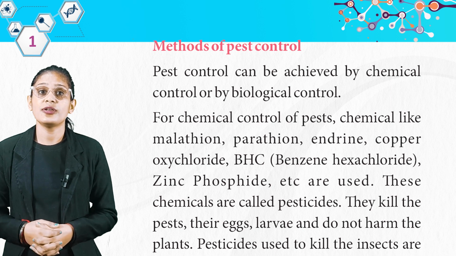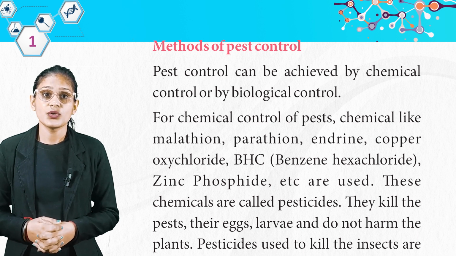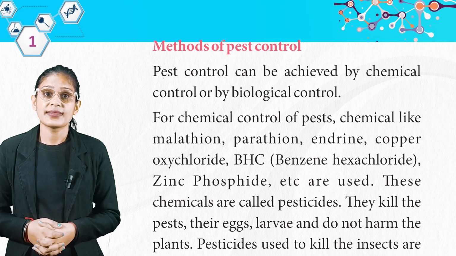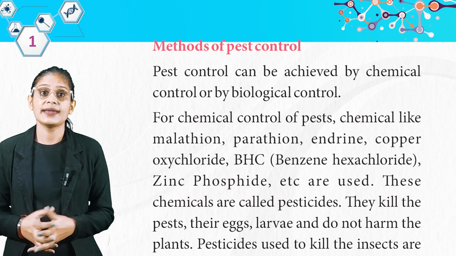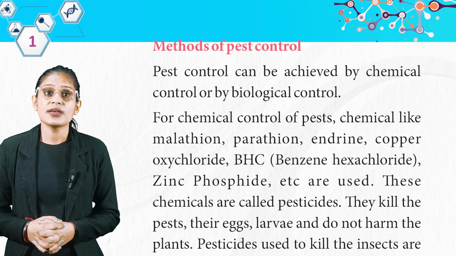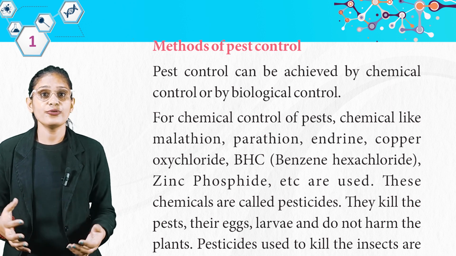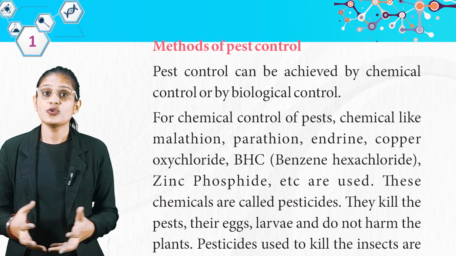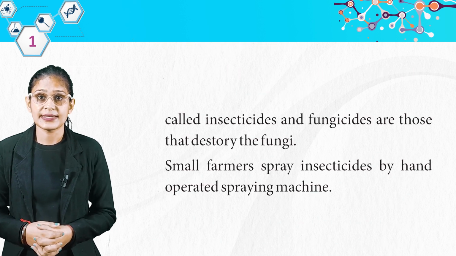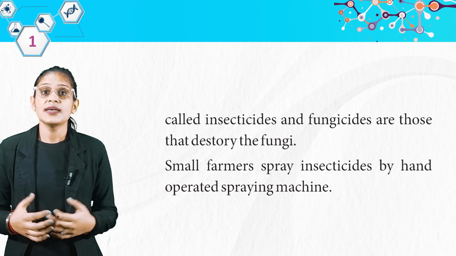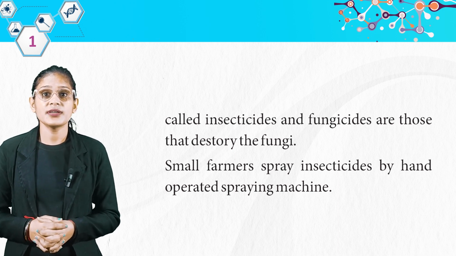For chemical control of pests, chemicals like malathion, parathion, aldrin, copper oxychloride, BHC, benzene hexachloride, zinc phosphide, etc. are used. These chemicals are called pesticides. They kill the pests, their eggs, larvae, and do not harm the plants. Pesticides used to kill the insects are called insecticides, and fungicides are those that destroy the fungi. Small farmers spray insecticides by hand-operated spraying machine.